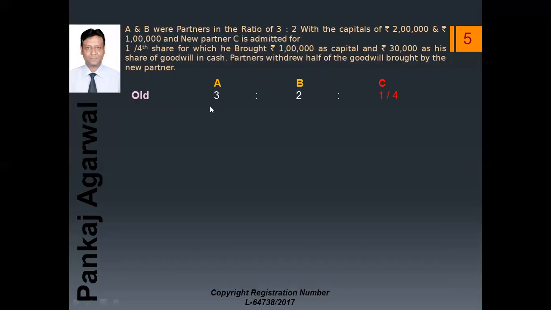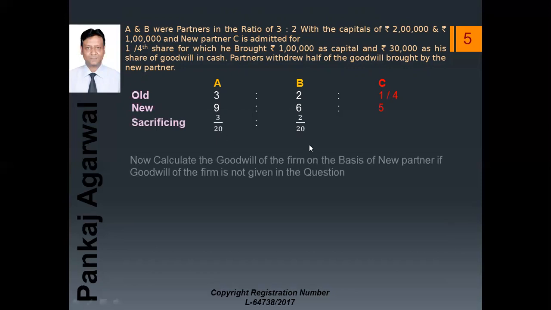So A and B had the ratio of 3:2. New partner C was admitted for 1/4 share. This is the old ratio. And I had already told you in the previous class how to calculate the new profit sharing ratio, so I am just writing it down. The new ratio will be 9:6:5. Sacrificing ratio will come to 3/20, that is 3/5 minus 9/20.